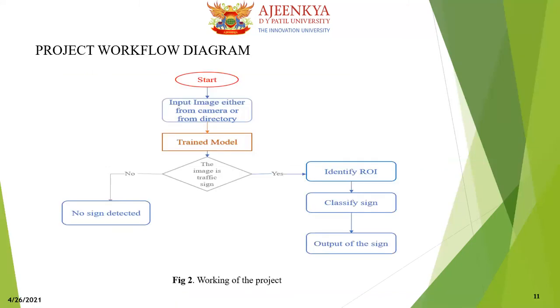Here we can see the workflow diagram of our project. In this, our model first takes the image that needs to be classified, then passes the image to the trained model so that it recognizes the pattern present in the image as a traffic sign. It will be passed ahead for further extraction to get the accurate result, and if the sign is not a traffic sign, it will give a message saying no sign detected.